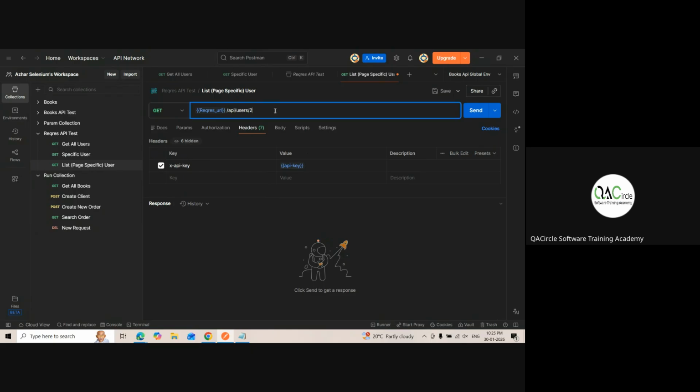Now, instead of users, I'll just write a question mark. When you write a question mark, what will happen, guys? Query parameter. It's the parameters. Now, if I just write page equal to 2, it goes to params. See, page equal to. You write it here or you just write a question mark. It will work. Let me click on send.